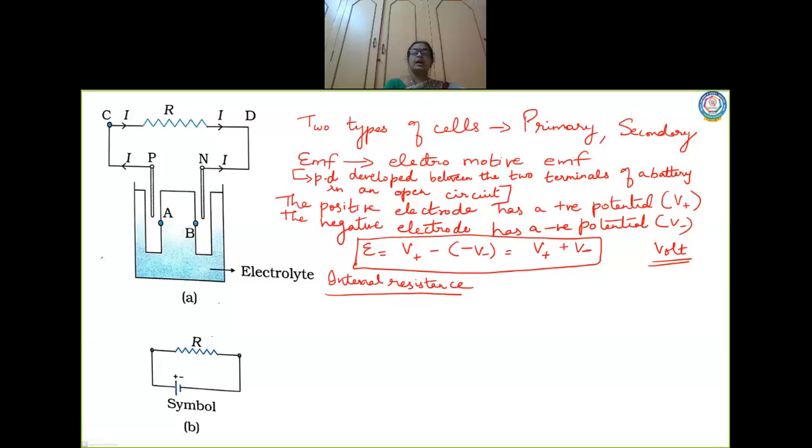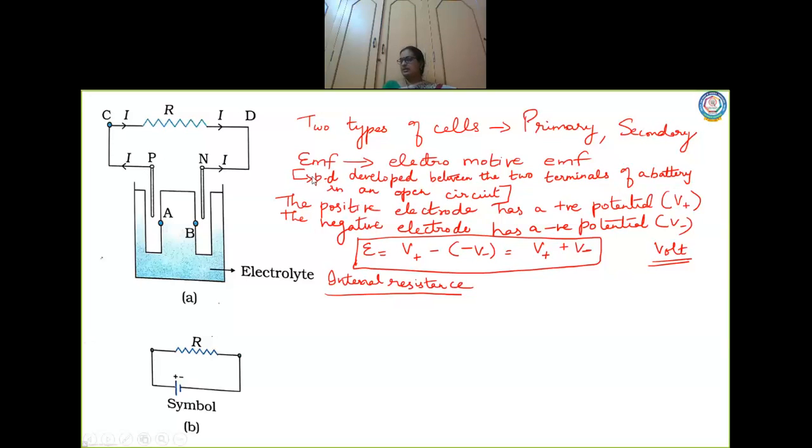Now so far we were discussing about an open circuit, right? Okay, open circuit, we were talking about positive electrode, we were talking about negative electrode, and what is the EMF in an open circuit also we found out. Now let us connect this battery to an external resistor R. Look at this diagram, I have connected here to an external resistor. There will be a current flow when it is connected, yes or no?